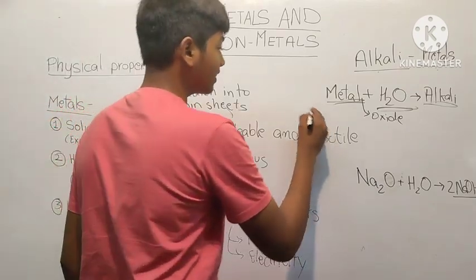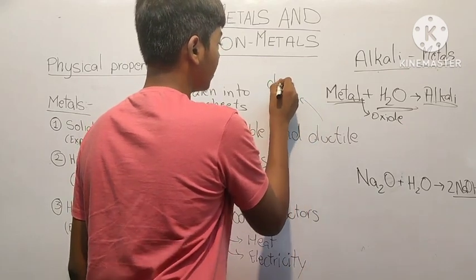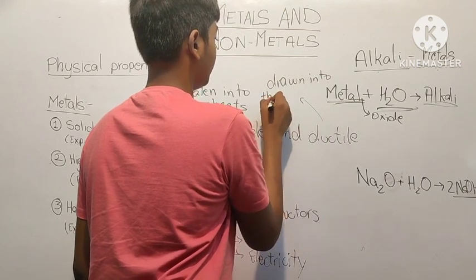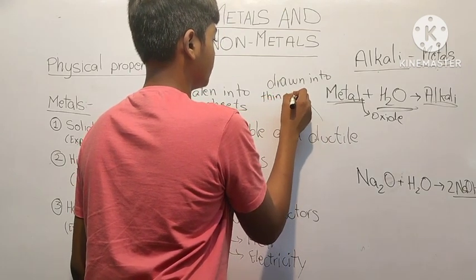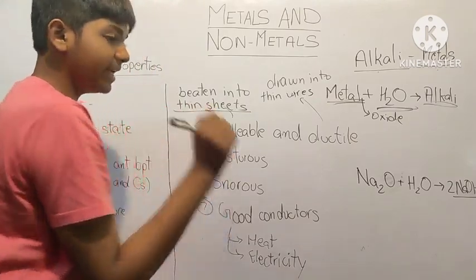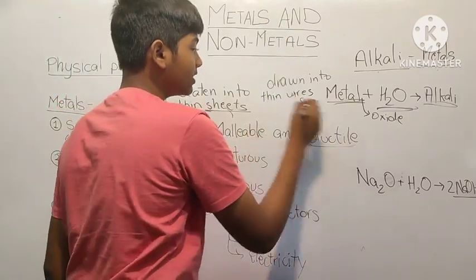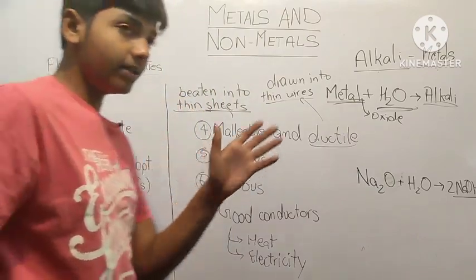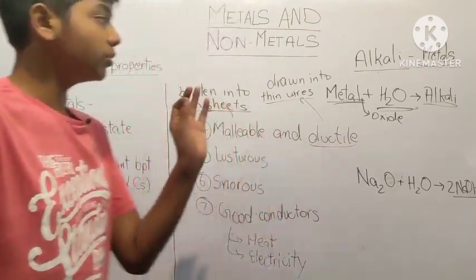Then we have ductility. Ductility is the property of being drawn into thin wires. So malleability is the property of being beaten into thin sheets, and ductility is thin wires. You might have seen copper wires almost everywhere in the house.